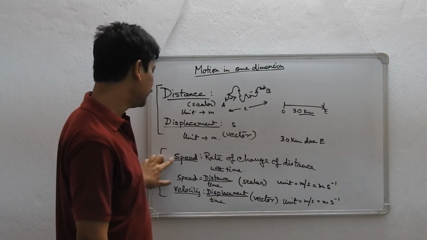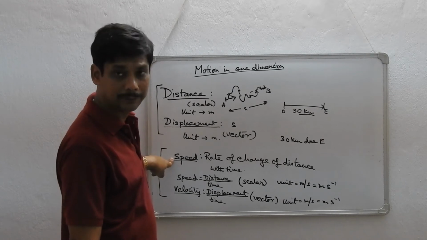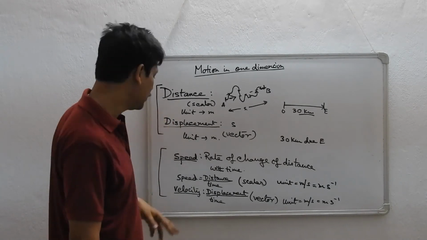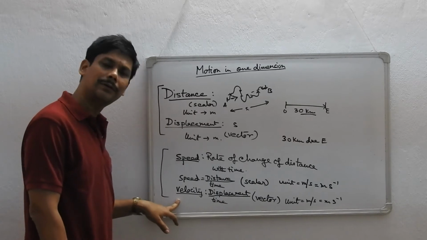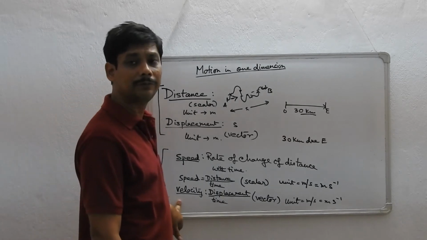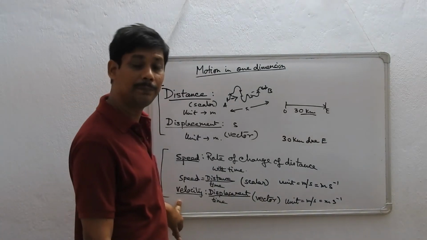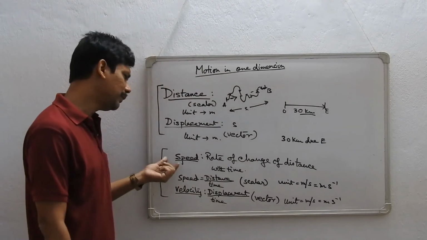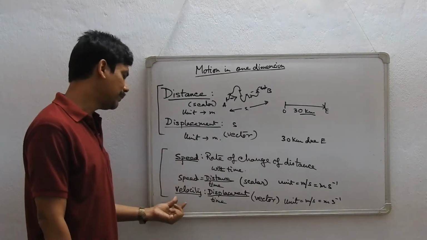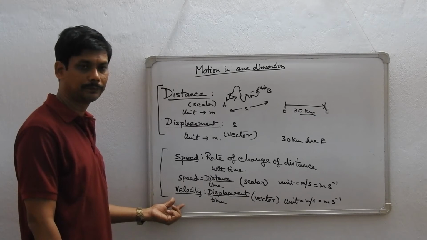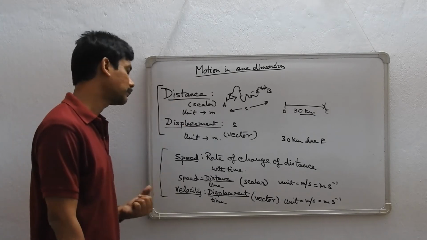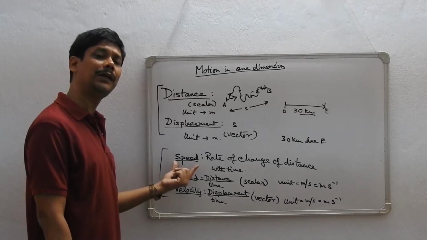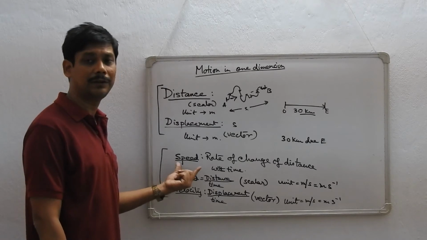Now, speed of a moving body can never be zero. Why? Because distance cannot be zero, as you saw. Velocity of a moving body can be zero, negative or positive. So speed can only be positive. Velocity can be positive, negative or zero, same as distance and displacement. And of course, speed of a body can be greater than or equal to velocity.